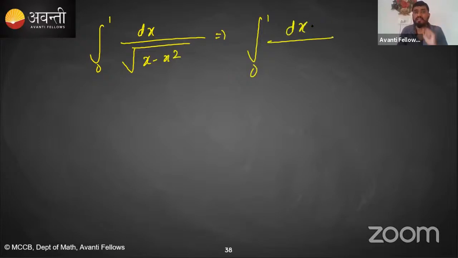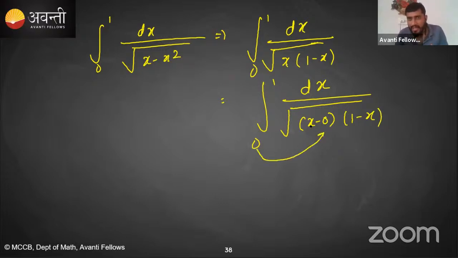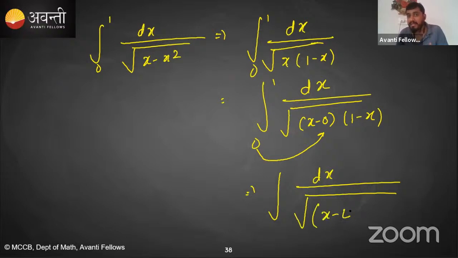This is a small short trick. If I take x common, this will be 1 minus x. So I can rearrange this as dx upon root of x minus 0 times 1 minus x. You can see this is x minus lower limit, and upper limit minus x. So this can be written as dx upon root of (x minus lower limit) into (upper limit minus x). This is the lower limit, and this is the upper limit.